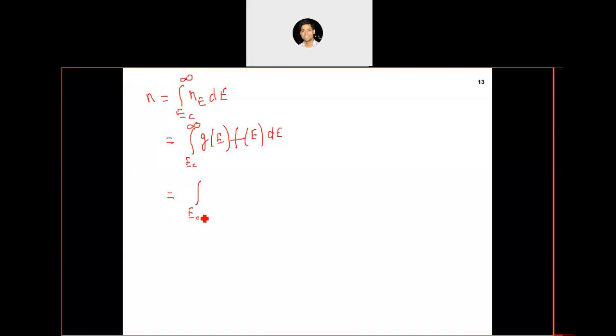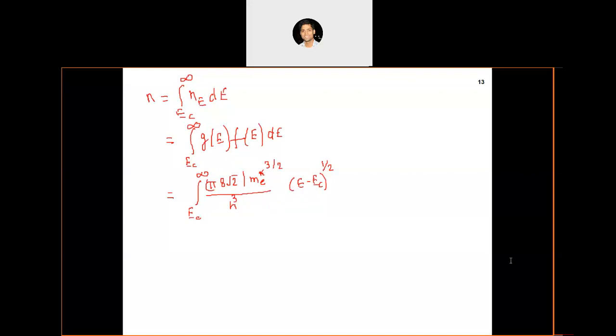From the previous chapter, we can replace the expression for Ge, which is a long expression, but anyway, I will try to write it: 8 pi under root 2 me star, this is the effective mass of the electron, to the power 3 by 2, divided by h cube, times E minus EC to the power half. So this is the density of states.